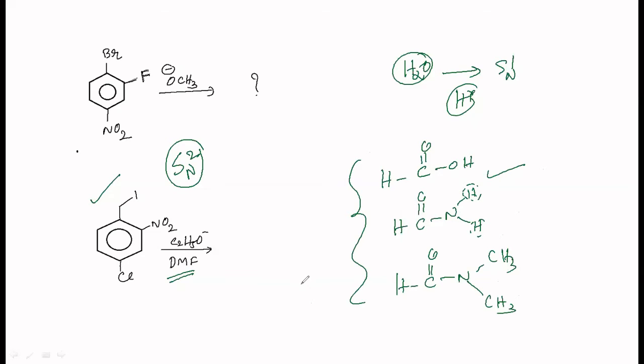DMSO, dimethyl sulfoxide, is also another reagent. Dimethyl sulfoxide: S double bond O CH3, just like SO3, with two methyl groups. DMSO is also a polar aprotic solvent which helps SN2. So this is how you're going to remember all this. Fine.